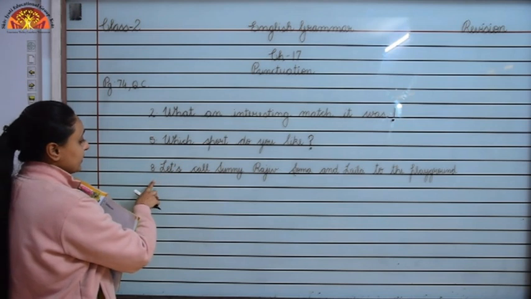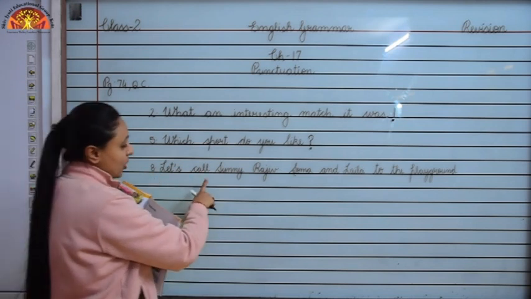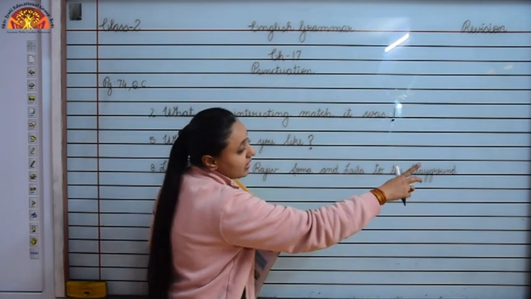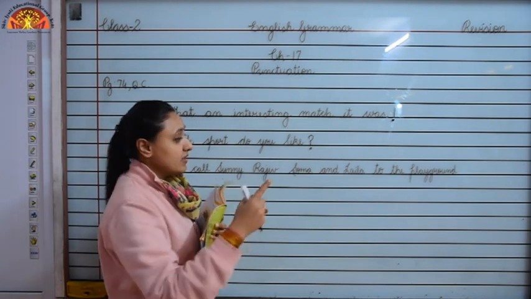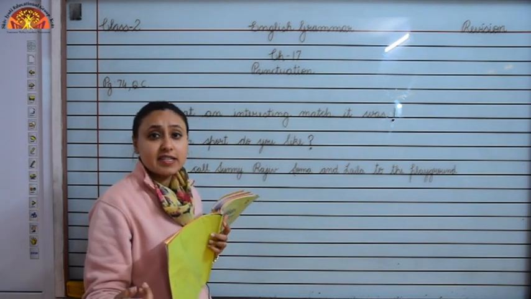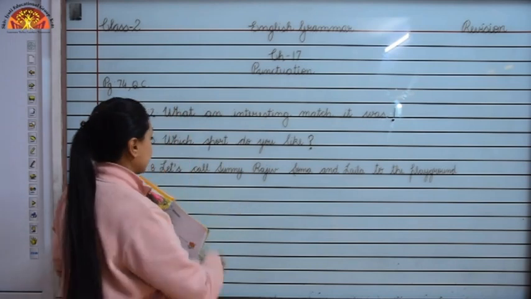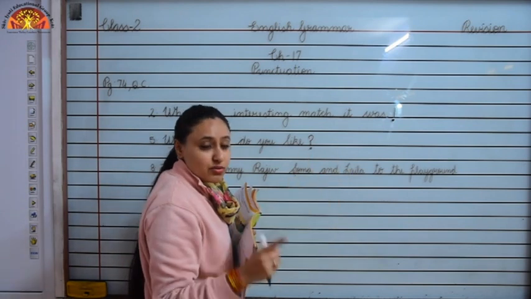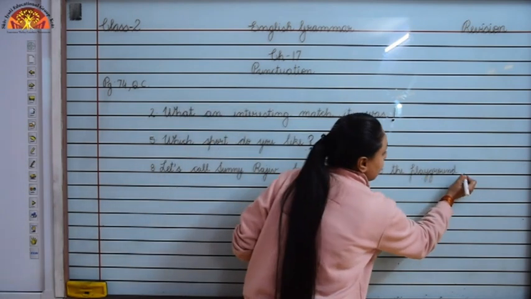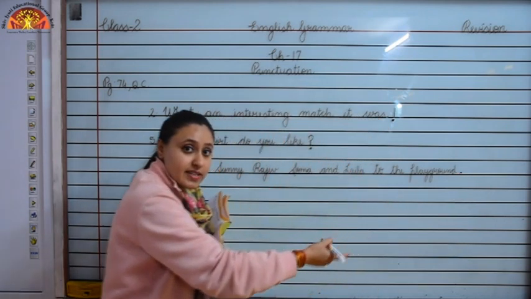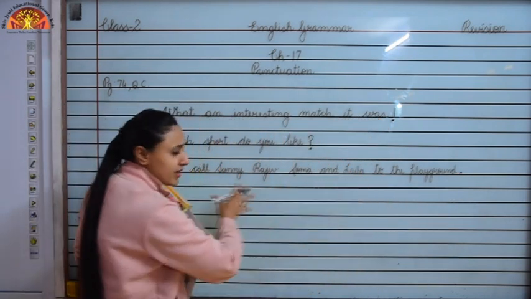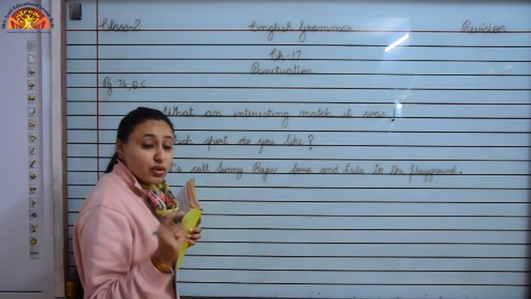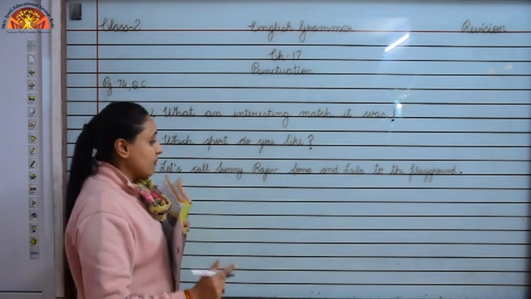Now look over here, number 8. Let's call Sunny, Rajiv, Soma and Leela to the playground. So first children, is this sentence an asking sentence or telling sentence? This sentence is telling us something, that let's call Sunny, Rajiv, Soma and Leela to the playground. This is a telling sentence. We will use full stop at the end of the sentence. And children, look over here, all the names are mixed up. They look all together in a sentence. So children, what do we use to separate them? We use comma to separate them.